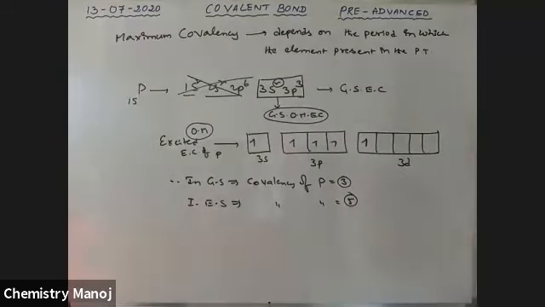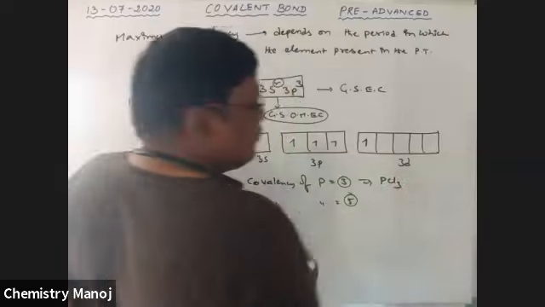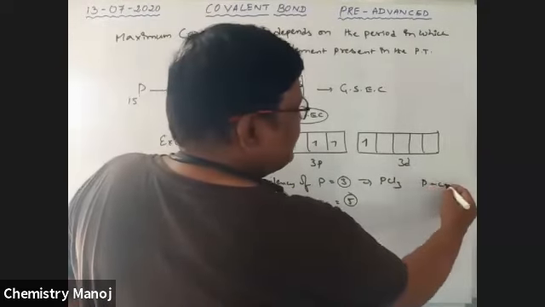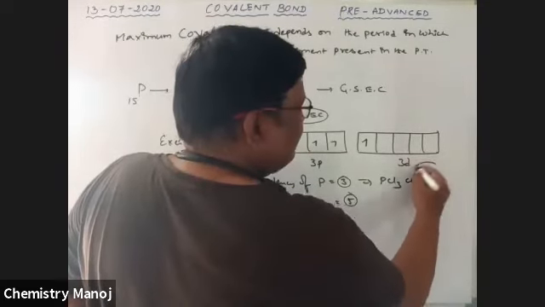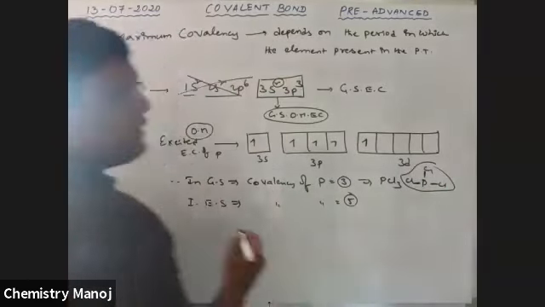Covalency of phosphorus is equal to 5. So these are very, very important. The best example is PCl3. Phosphorus can form 3 bonds with 3 chlorine atoms. In PCl3, phosphorus is in covalency 3.